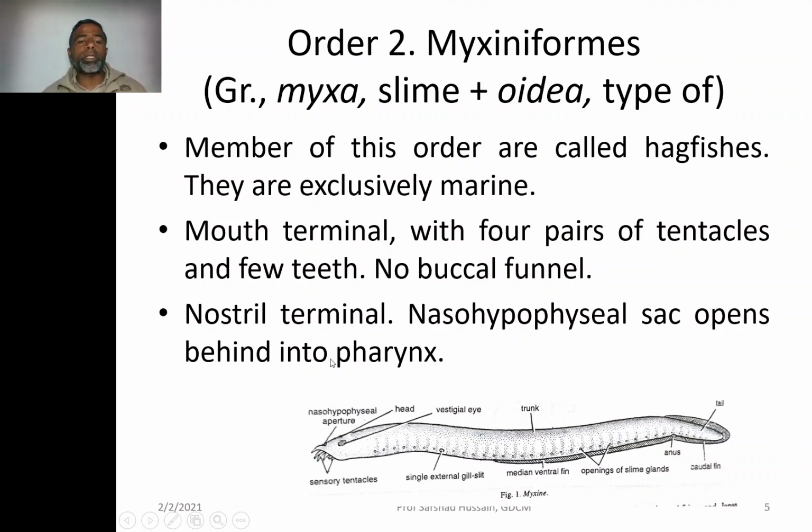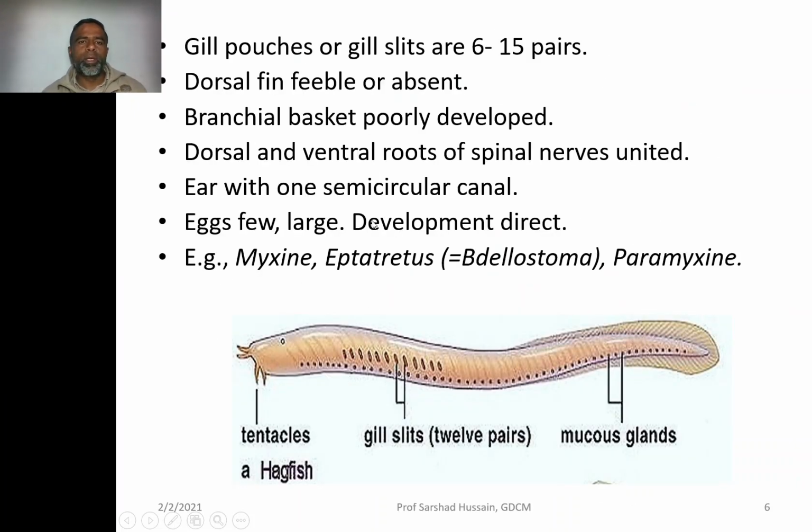Nasohypophyseal sac opens behind into pharynx. So it is not a closed sac unlike that of the previous form. So it has the opening in the pharynx. Gill pouches or gill slits are 6 to 15 pairs. You can see these are the gill pouches which may vary from one species to another.